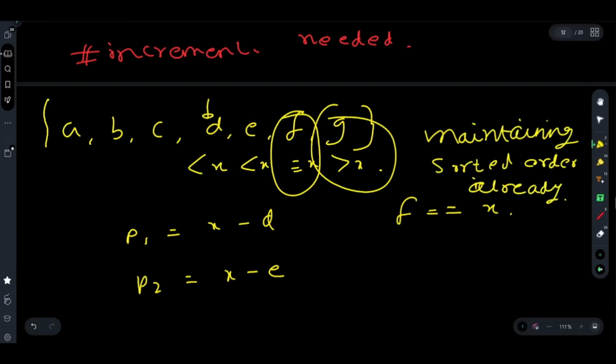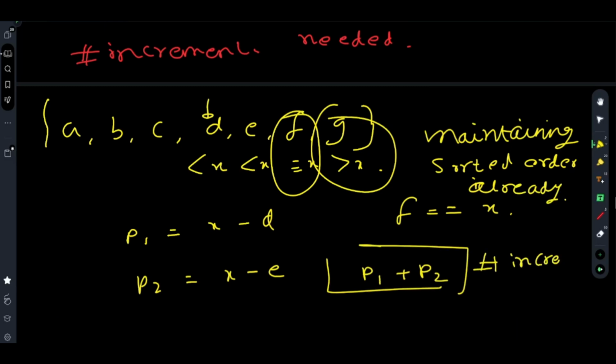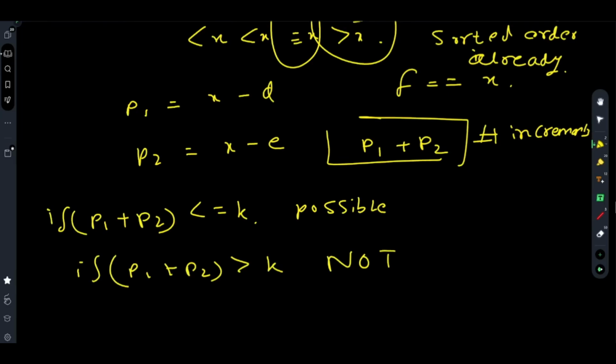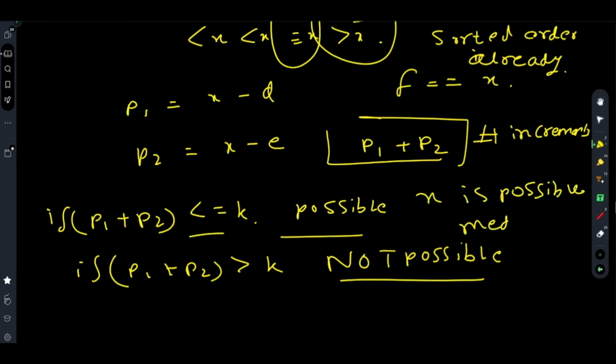So I guess you understood. The code is very simple. You have to check if p1 plus p2 is the number of increments. If p1 plus p2 is less than or equal to k, possible. If p1 plus p2 is greater than k, not possible. What is possible and not possible? If at most k increments are allowed, and the increments that you do are less than or equal to k, you can do these increments, and x is a possible median. But if you are allowed at most k increments, and you do more than k increments, then x as median is not possible.